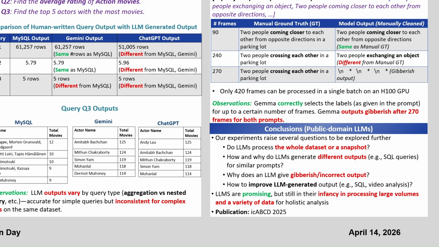This research raises several questions that need to be explored further, such as how LLMs process data, why and how they produce different outputs, why LLMs produce gibberish or incorrect answers, and how to improve the generated output for both structured and unstructured data. The key takeaway is that while LLMs are promising, they are still in their infancy for processing larger volumes and a variety of data for holistic analysis.